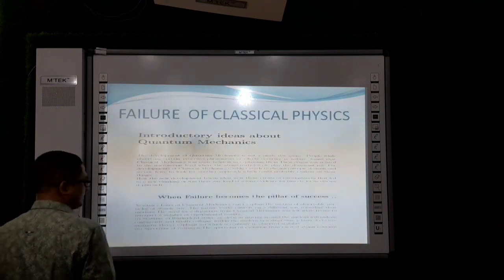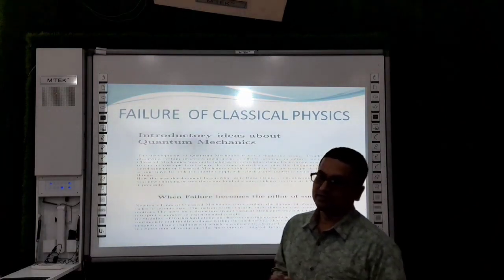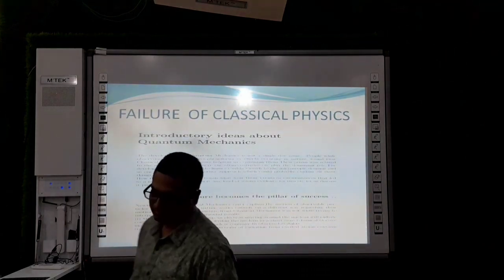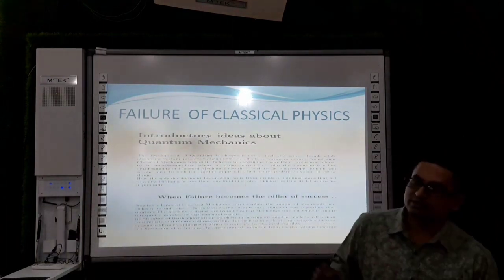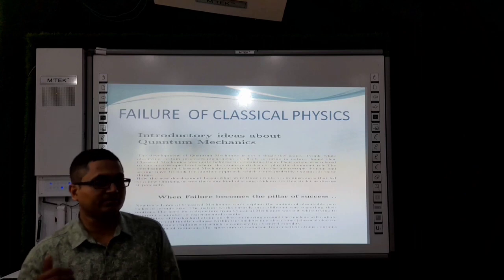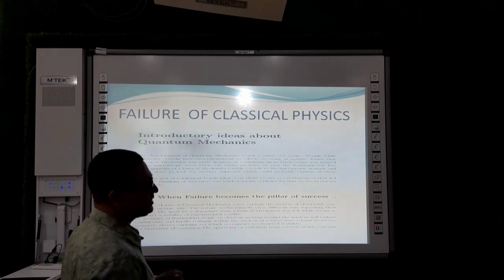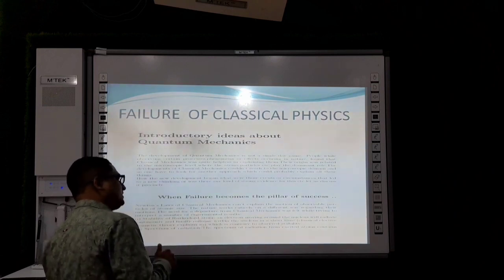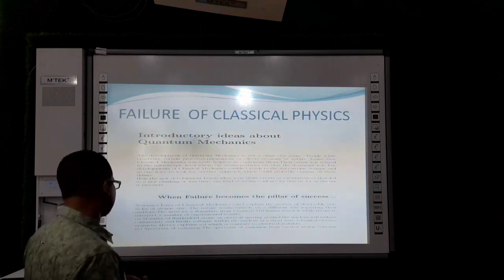The first thing classical mechanics had difficulty explaining was the stability of the Rutherford atom. According to classical mechanics, the electrons revolving around the nucleus would emit electromagnetic radiation, and day by day the energy would decrease and ultimately the electron would fall onto the nucleus. That means the atom would collapse. But we know that the atom cannot collapse. That's why we are living. So the classical mechanics idea cannot be taken for granted as far as the stability of the atom is concerned.